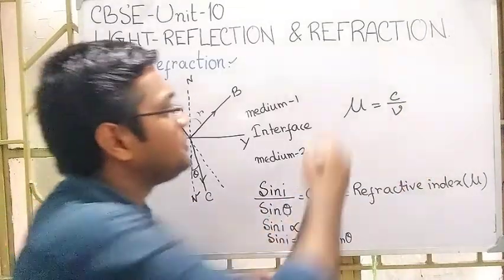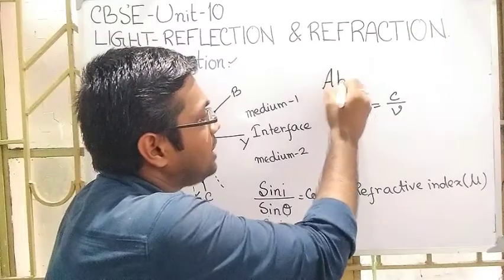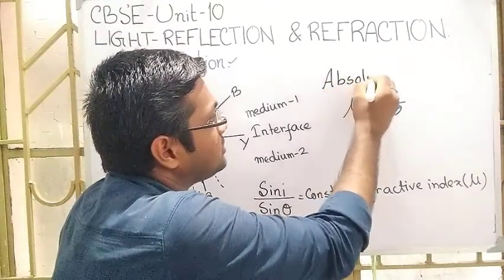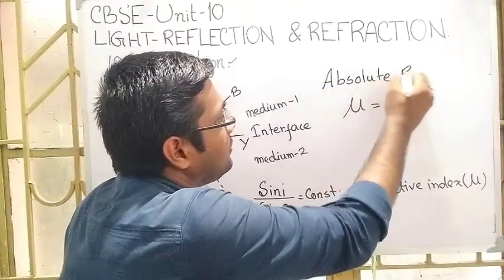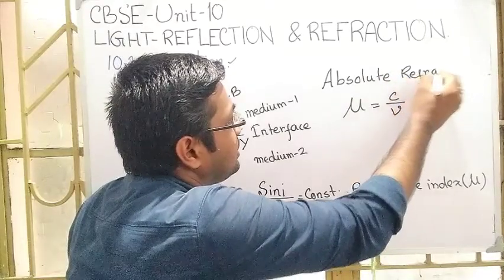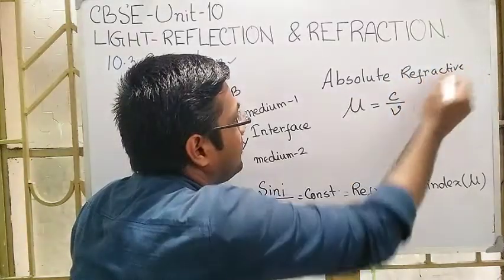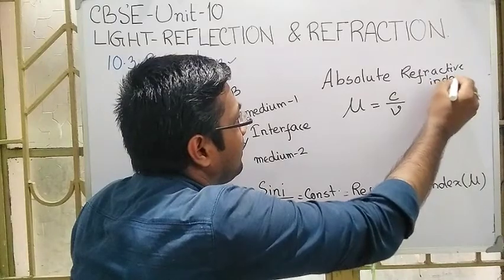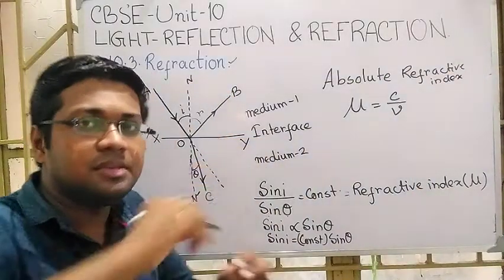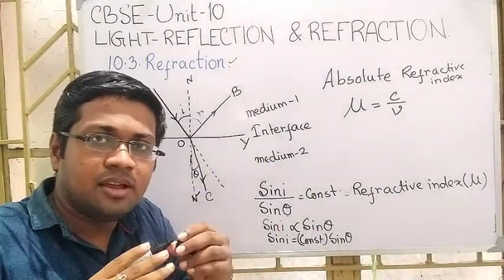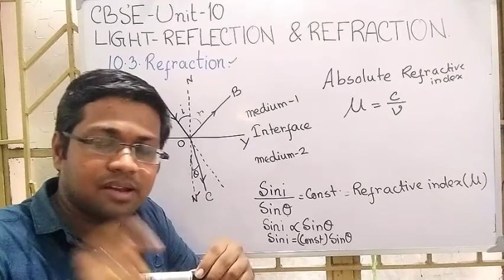So this type of refractive index is termed as absolute refractive index, because we have measured it on the basis of an absolute value, that is the speed of light in vacuum.